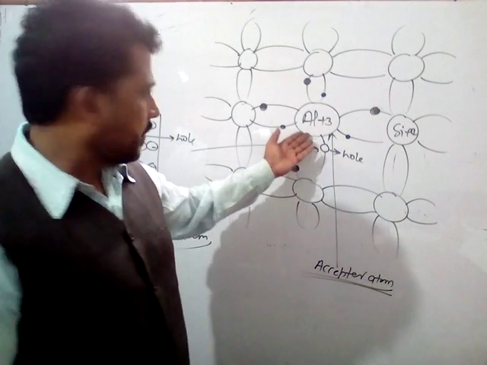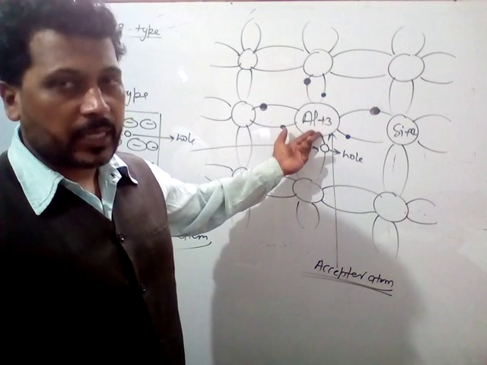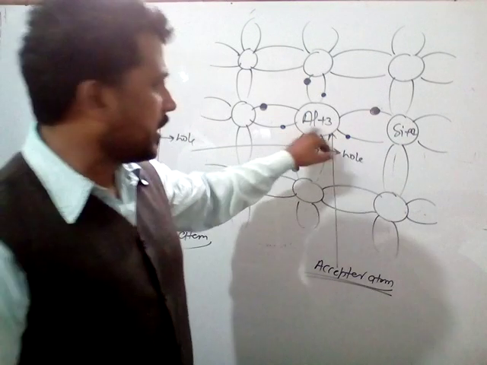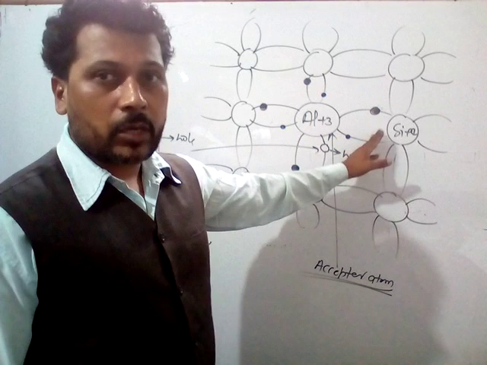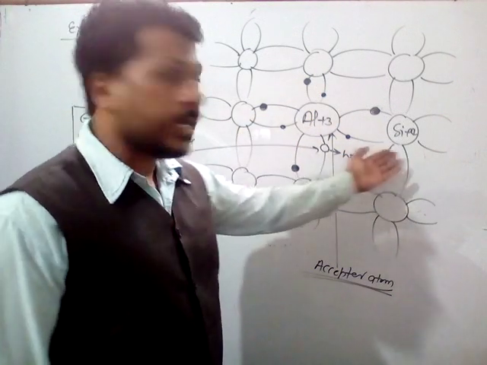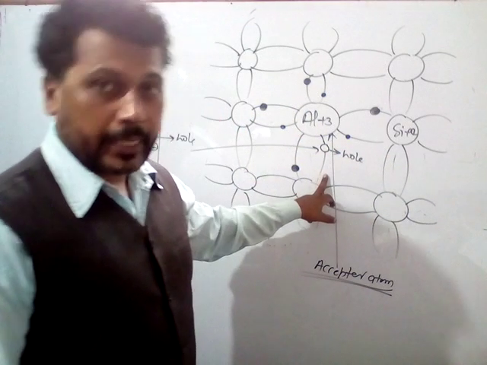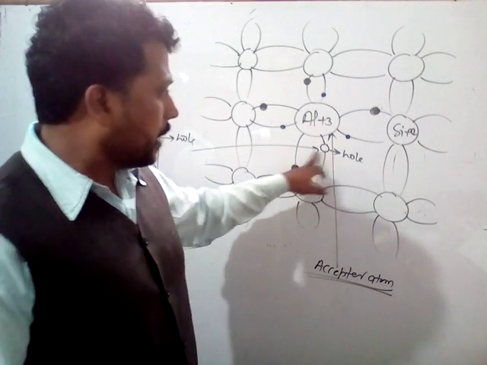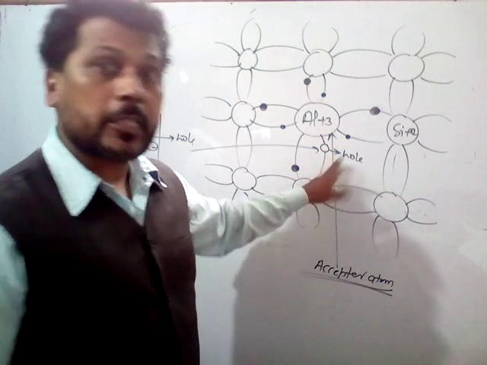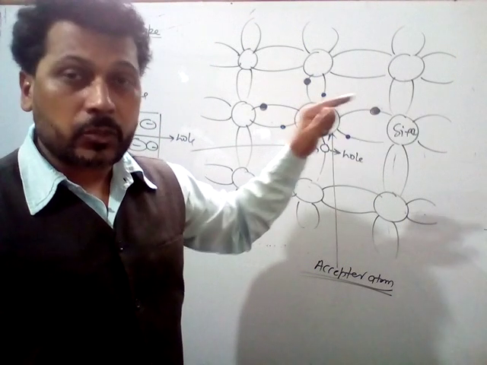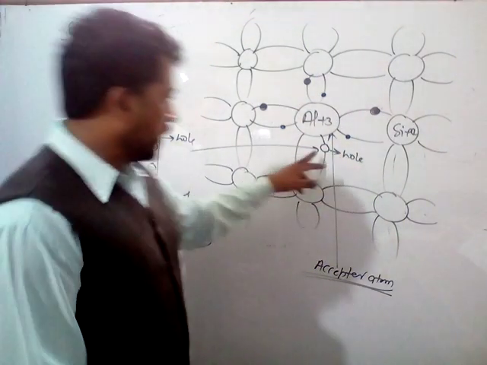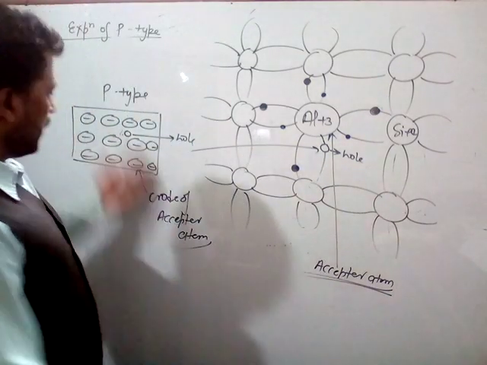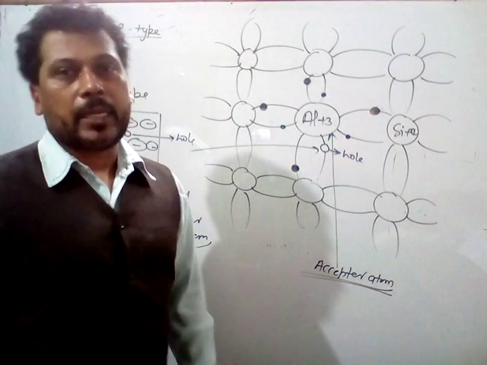Here, again to explain it: this trivalent impurity just like aluminium is mixed with the pure semiconductor like Si+4, then the 3 electrons of this aluminium plus 3 atom form covalent bonds with the 3 electrons of the nearer silicon atom, where the fourth covalent bond is incomplete due to the lack of an electron in the aluminium plus 3 atom. So this empty space is known as hole, and this empty space is completed by any free electron donated by any donor atom. So this is the hole, and the atom which contains this hole is known as the acceptor atom, and this is the symbol of the positive type of p-type semiconductors.